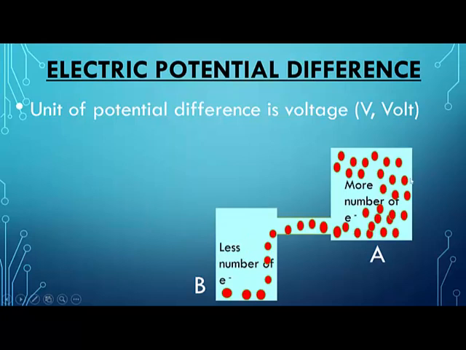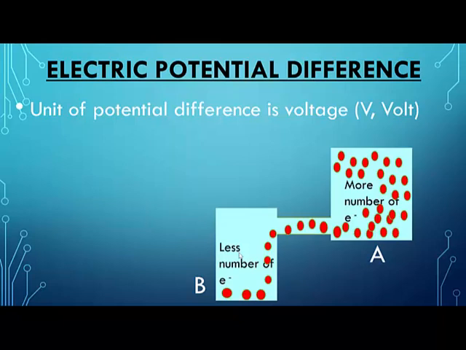ठीक है, जहाँ पे ज़्यादा है वहाँ से it will try to come into an area which has fewer electrons. So how will you know that there is some electric potential difference existing? You will check the number of electrons. कहाँ electrons ज़्यादा है?